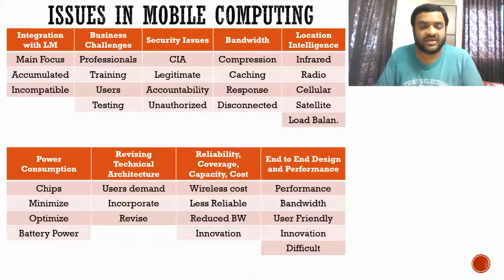Okay. Then we have business challenges. Now, what are the business challenges? For developing the framework for using the data on your mobile phones, you need professionals. These kind of professionals are not available. Even if there are professionals available, we have to give them training again.